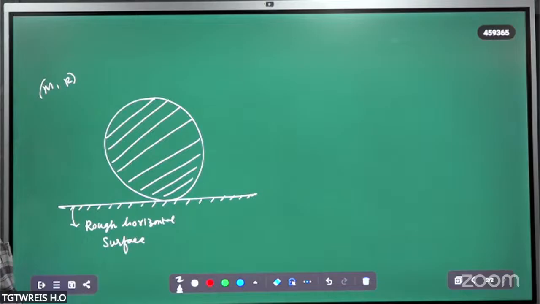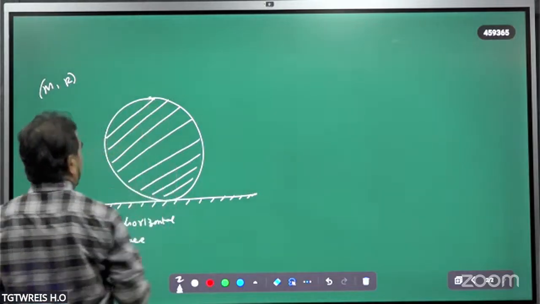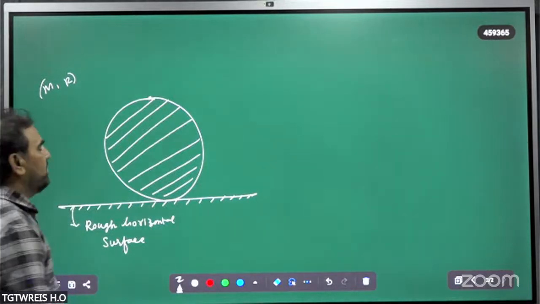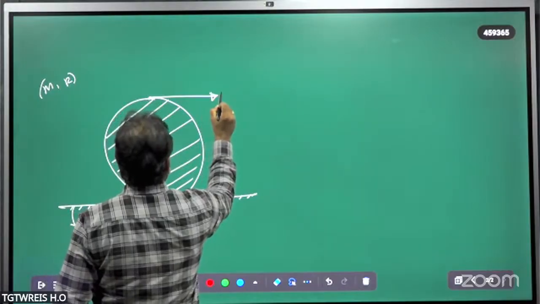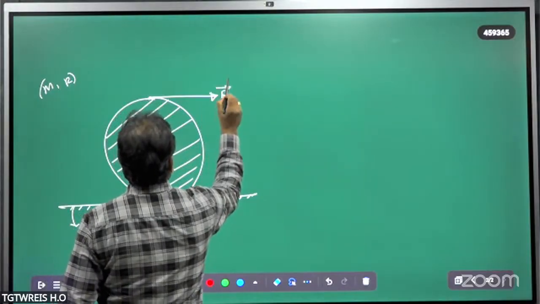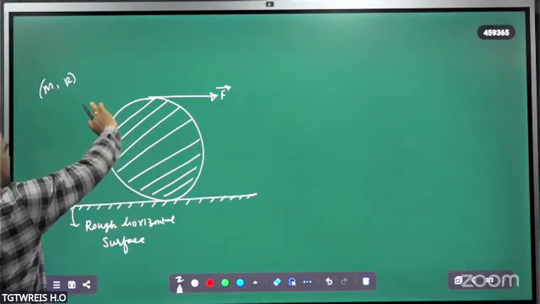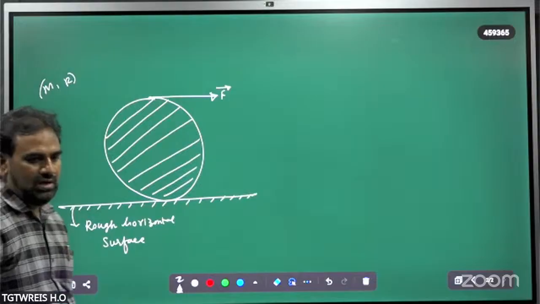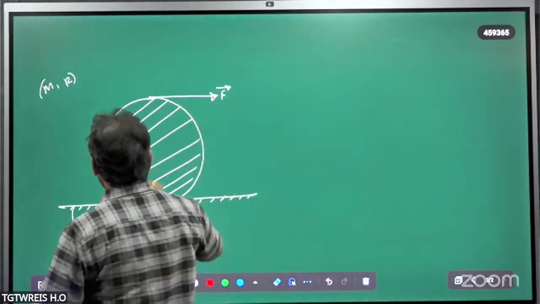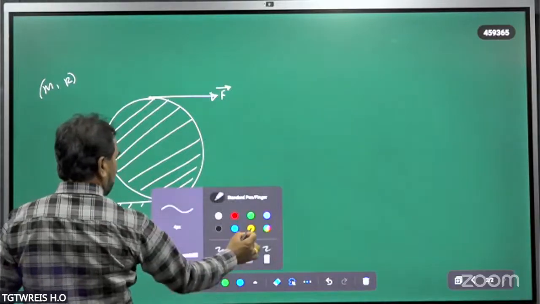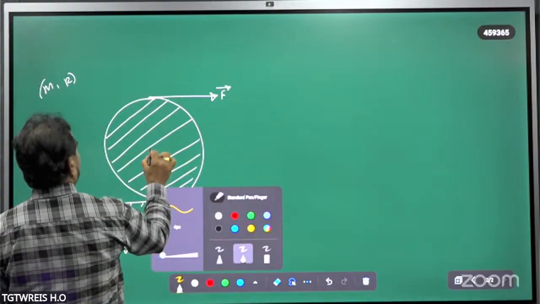At the topmost point, a force of F newtons is applied along X. When a force of F newtons is applied over the top of that sphere, the sphere can be rolled like this, with respect to the center of mass.